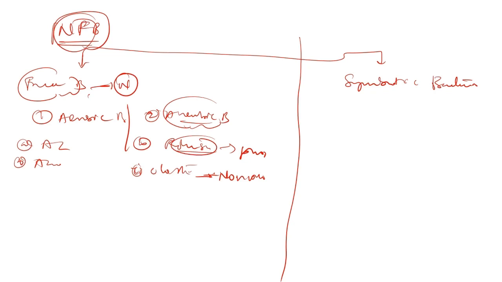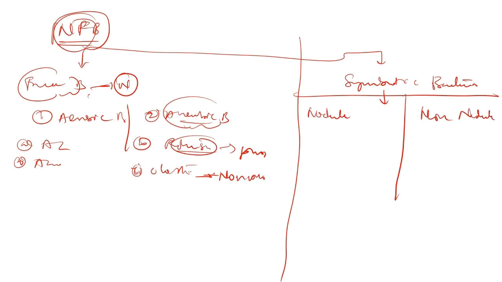Talking about the symbiotic bacteria, we can again categorize them into two different types. One is nodule forming bacteria, and secondly non-nodule forming bacteria. Nodule formation majorly takes place in case of legumes, except rajma. Rajma is the exception.